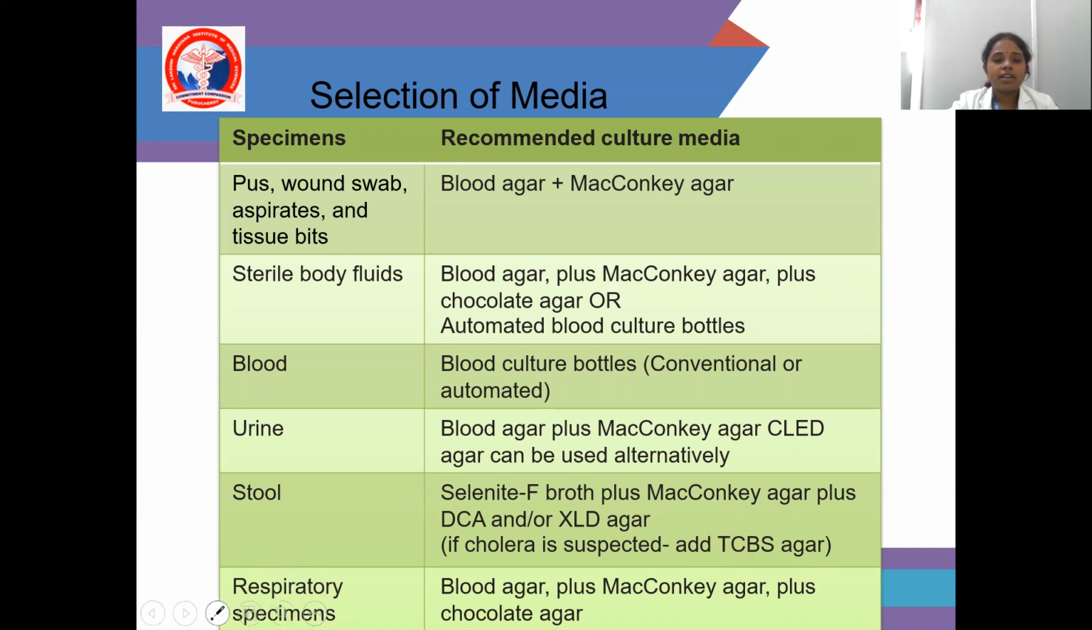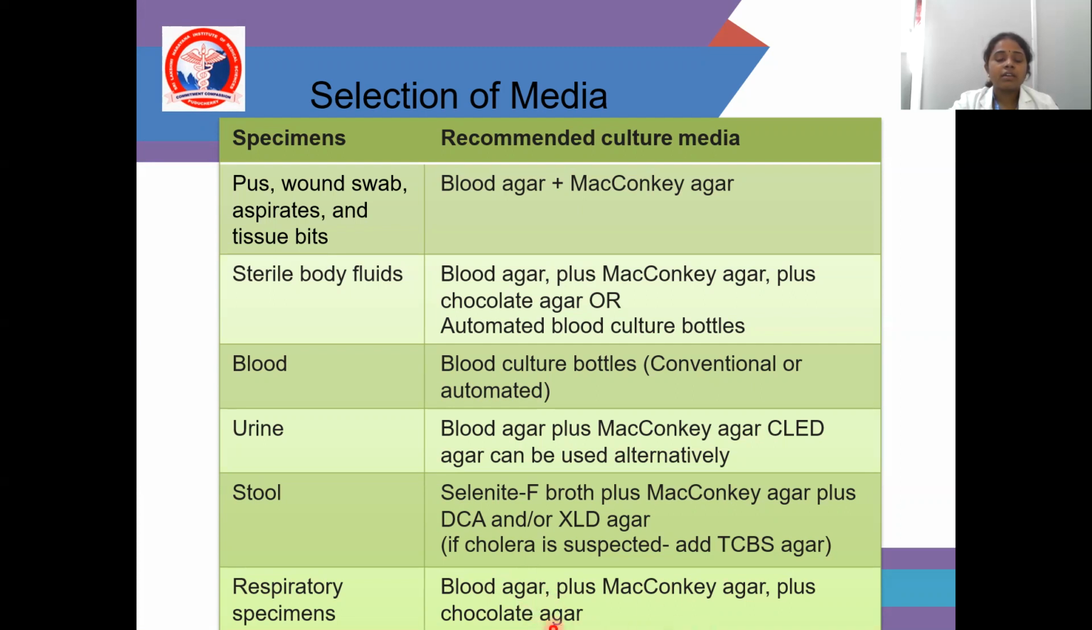And coming to respiratory specimens, the recommended culture media are blood agar, MacConkey agar plus chocolate agar. So for respiratory specimens, we are using enriched media: blood agar and chocolate agar are enriched media. So blood agar, how are we preparing it? The base is nutrient agar. We are adding 5 to 10% sheep blood. The alternative is you can use horse, ox and human blood also.